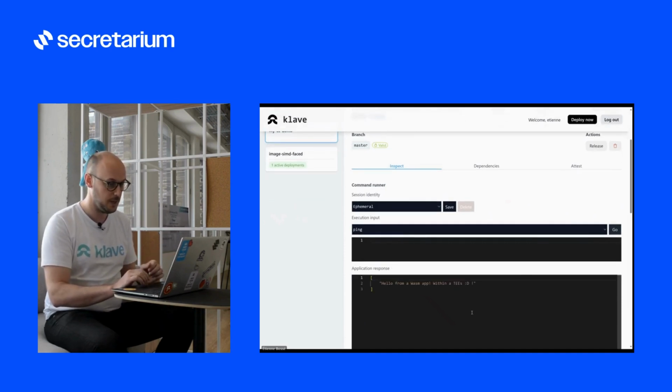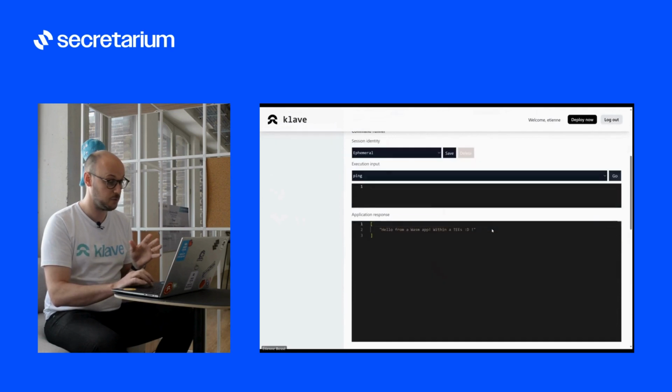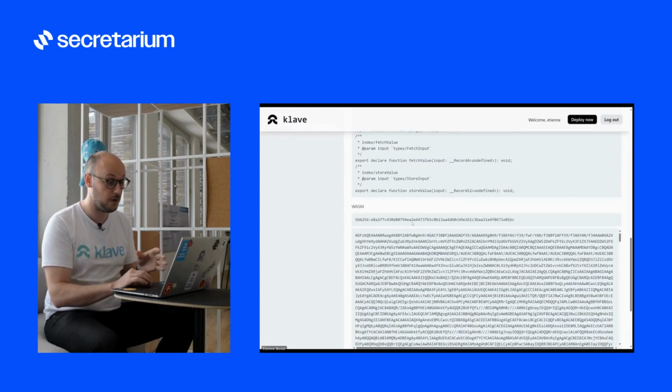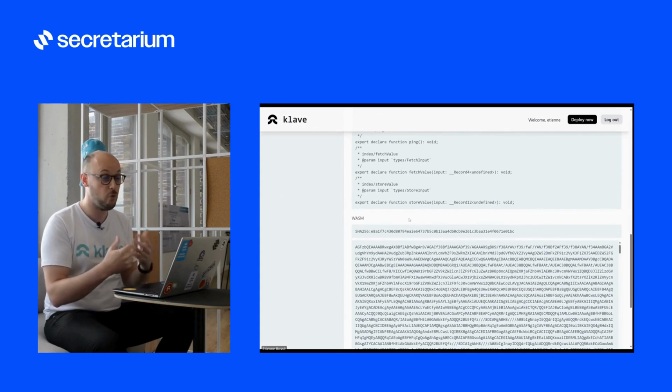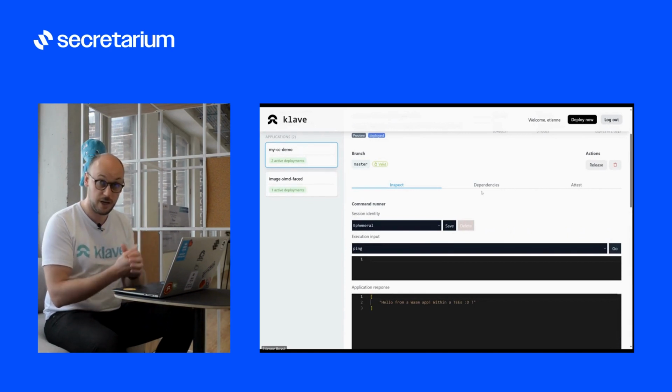Okay, all good. This application that has been deployed has a strong identity. Identity comes with the hash of the app. We have deterministic builds, so you can verify that the hash is always the correct one. But also, they have cryptographic identities from which we will derive the encryption in transit, but also authentication and authorization. And on top of that, as they are deployed within enclaves, they inherit as well the enclave's identity.